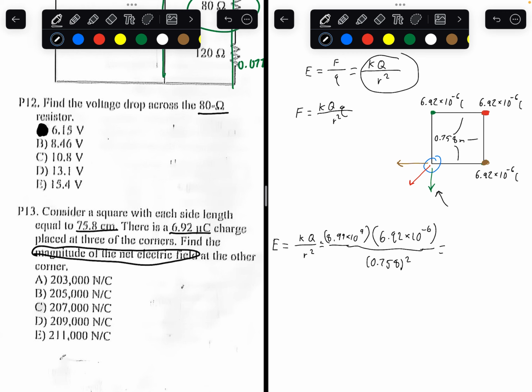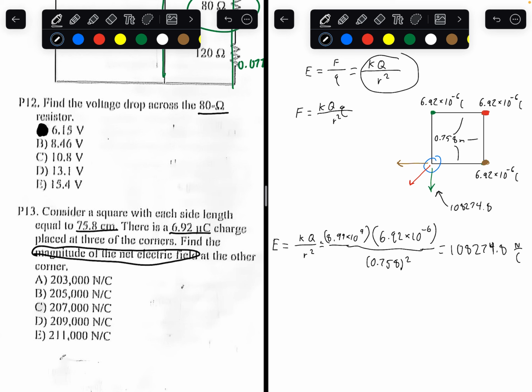Plugging all these values into a calculator, you can get an electric field of 108,274.8 newtons per coulomb. So that's the electric field for this green arrow.